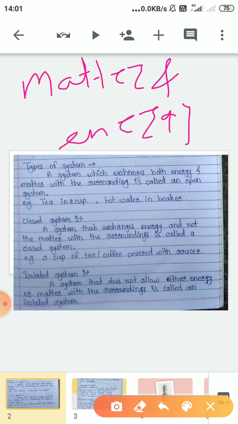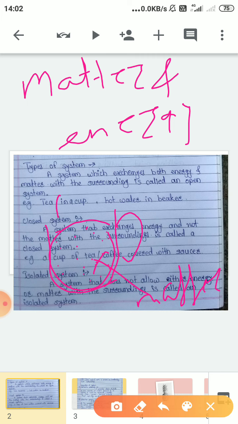Okay, now see, if you consider hot tea or coffee in a cup, this amount of tea is the matter, and heat is the energy.